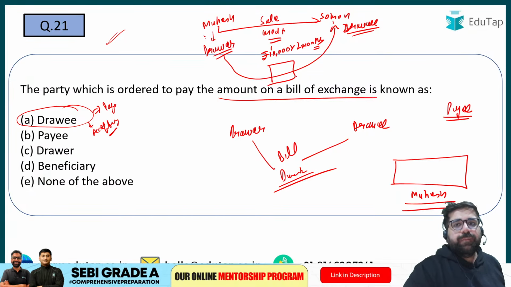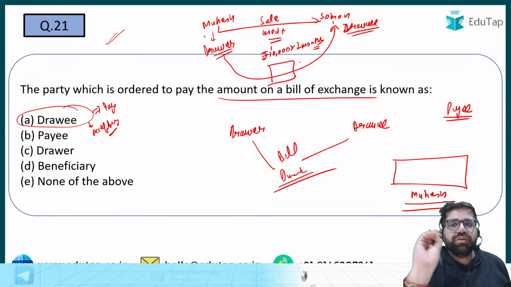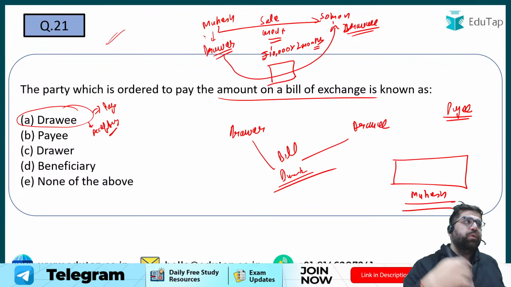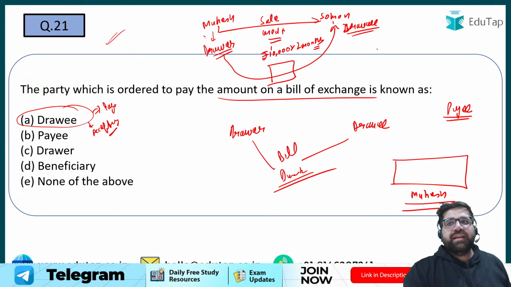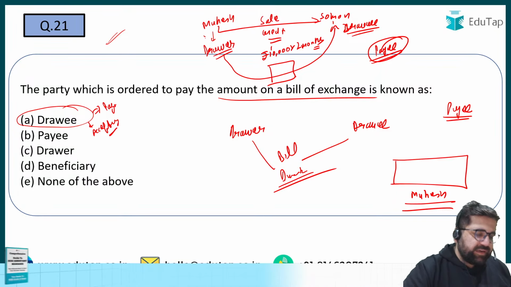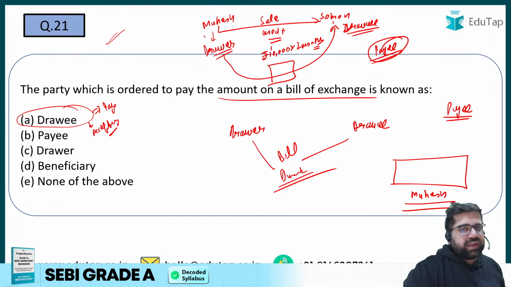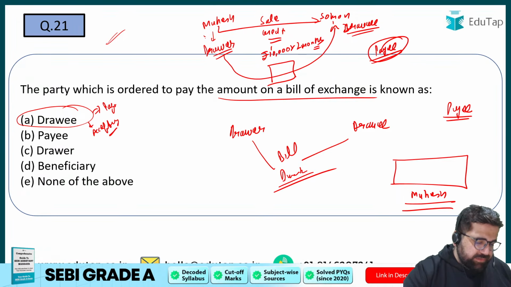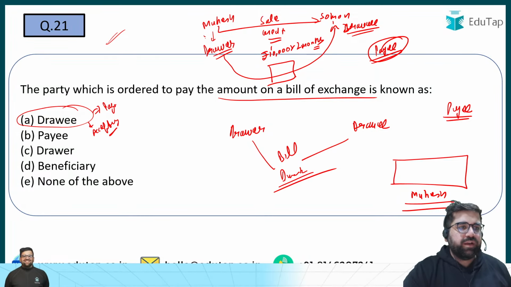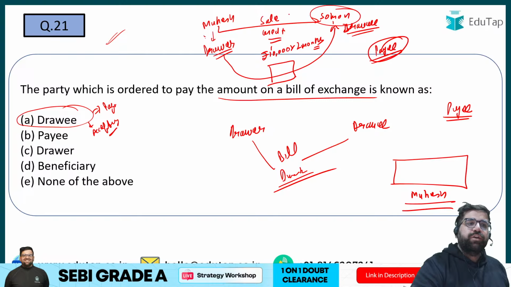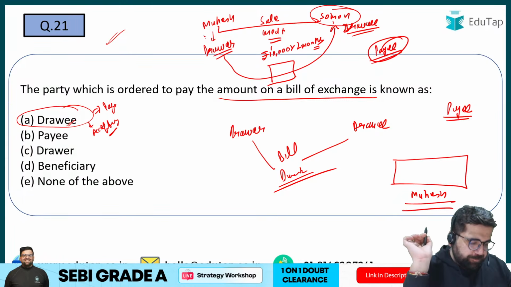Now this bank will be used in that particular case only when the discounting happens. Discounting means what? That you are looking for some urgent funds. Payee is that particular person who is actually collecting the money. Payee is the ultimate receiver, as Rishi has quoted in the chat also. Right? So my answer over here will be the option order to pay. So you are giving order to Soham, so it will be drawee.